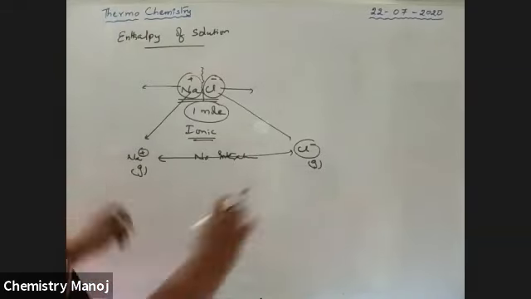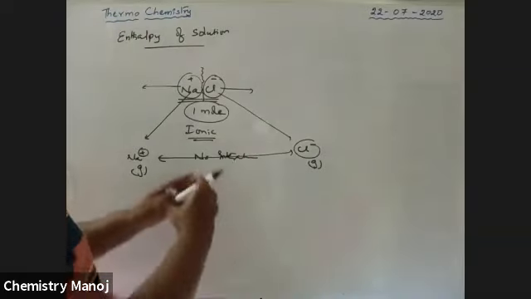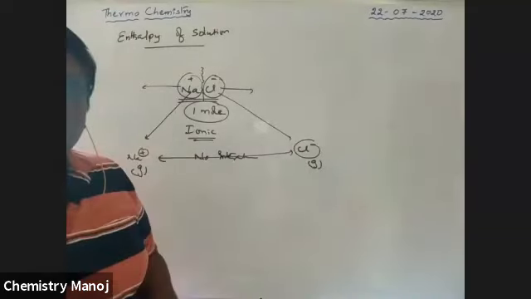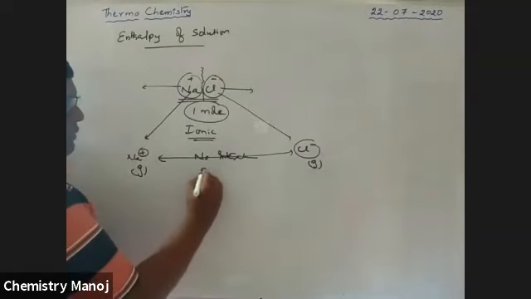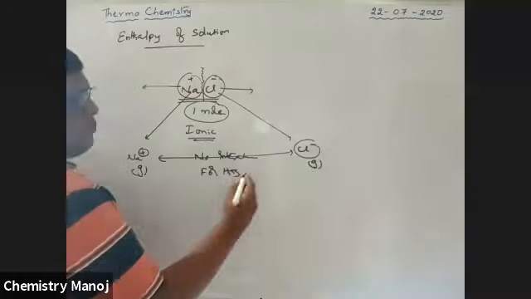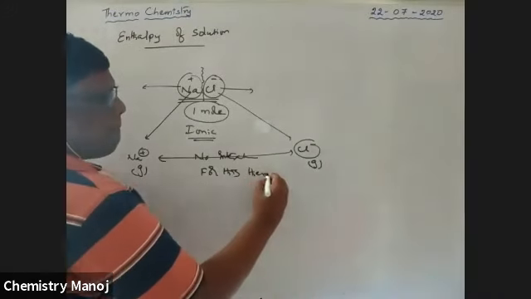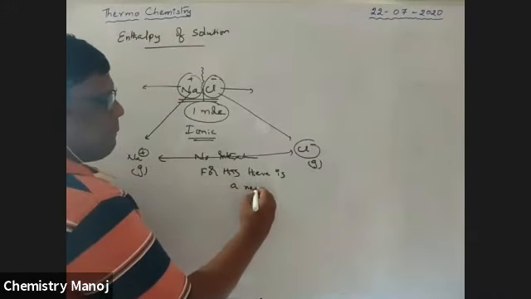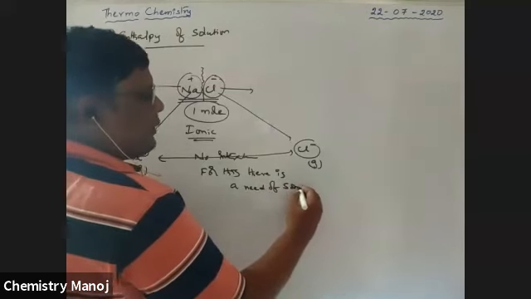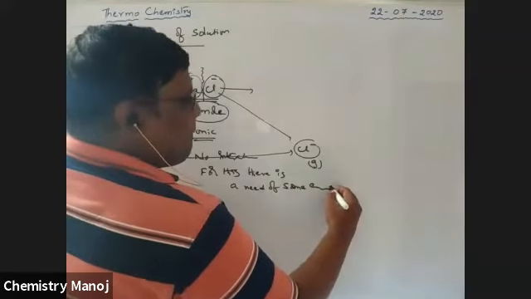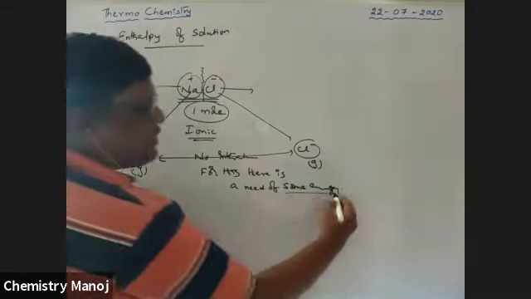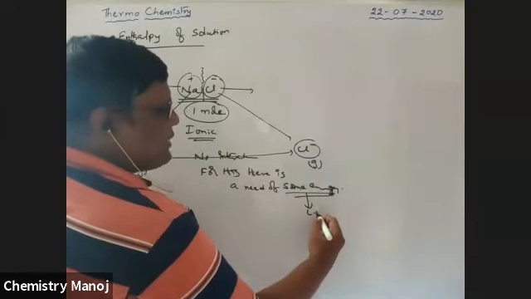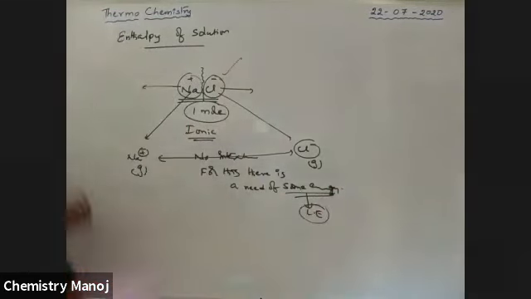Up to that, I'm separating those two ions. For this purpose, there is a need of some energy. This energy is called the lattice energy of that particular solid.